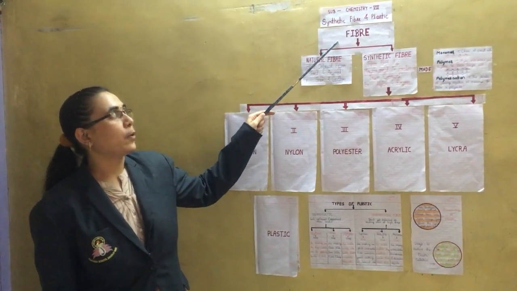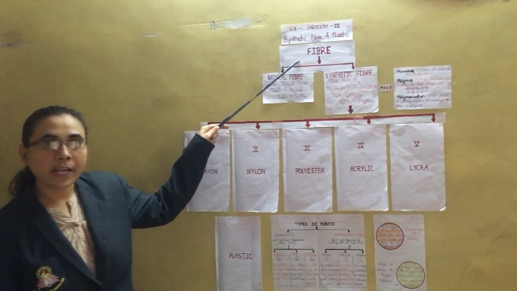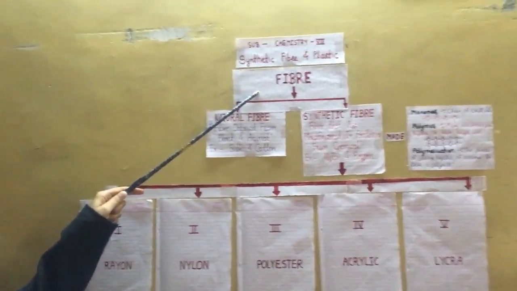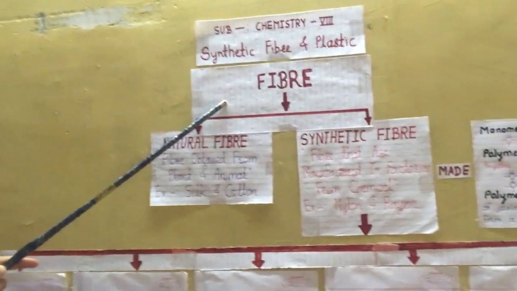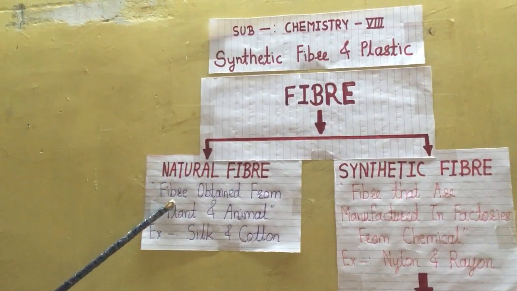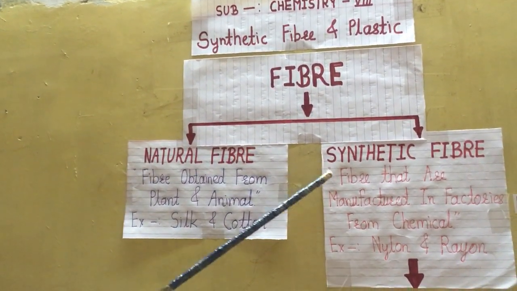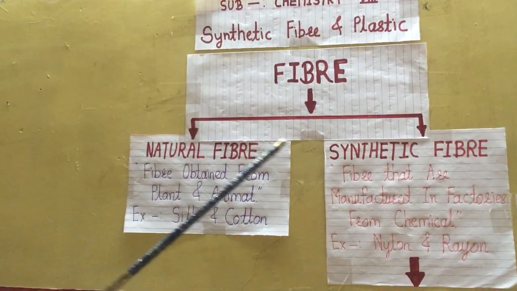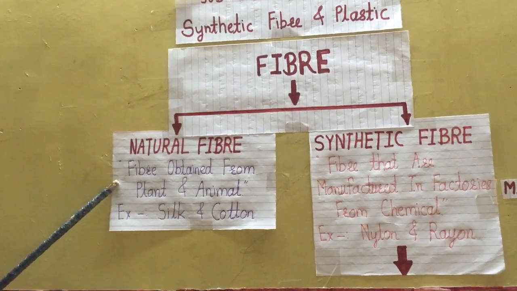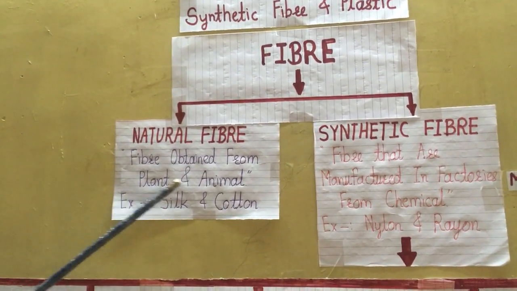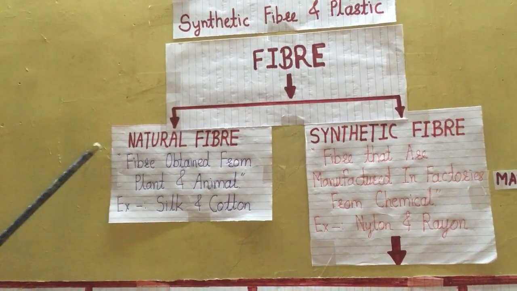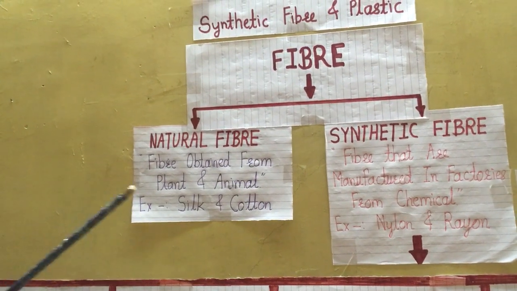So the first point is fiber. What is fiber? Every day we wear different types of clothes, and this cloth is made up of fiber. There are two types of fiber, natural fiber and synthetic fiber. What is the definition of natural fiber? Natural fiber means those fibers obtained from plants and animals. Such type of fiber is called natural fiber, for example silk and cotton.